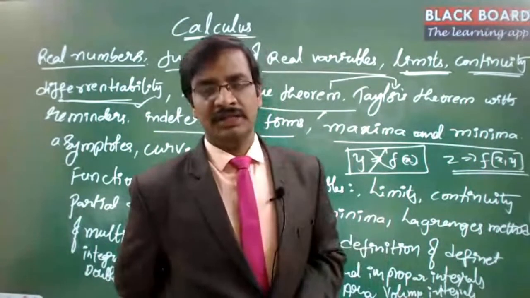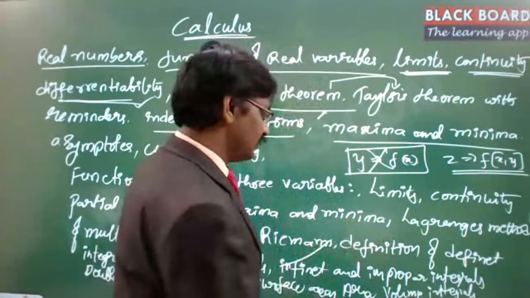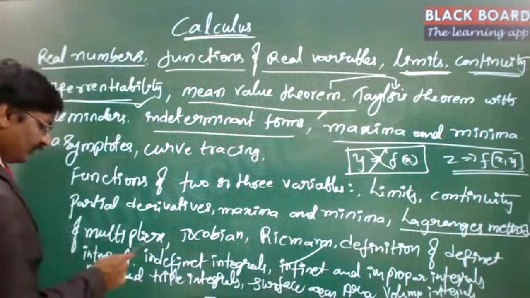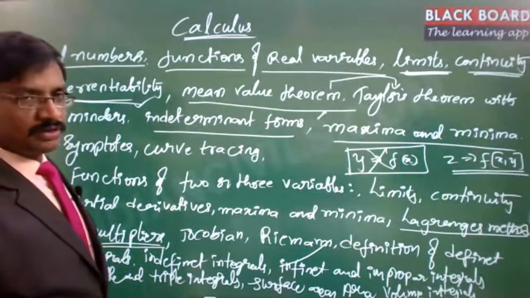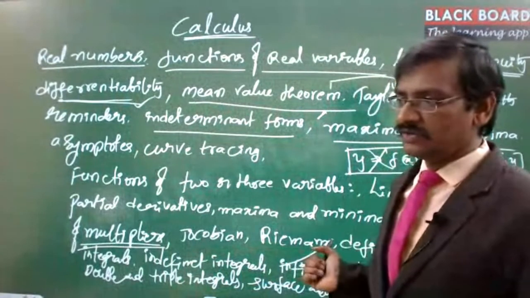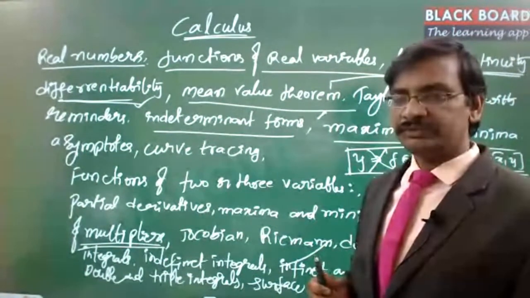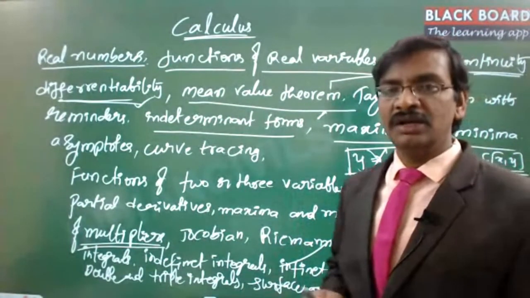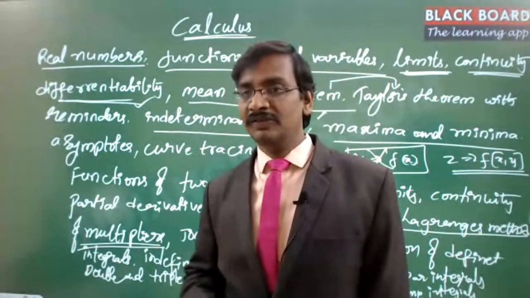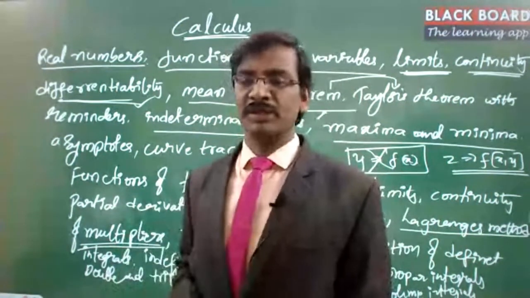Especially there is one popular method which was introduced, that is Lagrange's method of multipliers. That is part of multivariable calculus. This is also one of the very important topics from the UPSC point of view, because if you notice, questions were asked from this section to find out the maximum and minimum. The advantage of this is when there are certain constraints. With the help of the constraints, we find out the maximum value. Without the constraints it is okay, but if there are constraints, then they will reduce the complexity to some extent.